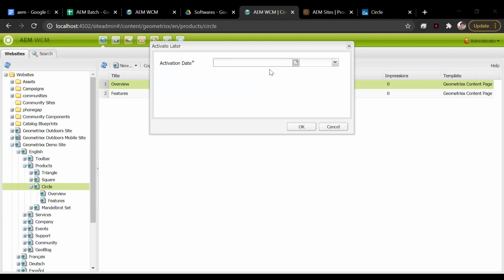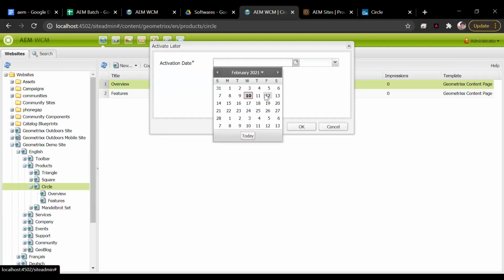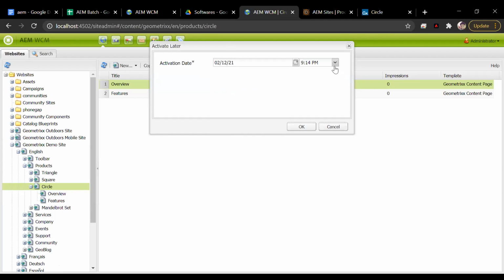So you can choose the date here, and you can choose the time. At that particular date and that particular time, it will get automatically activated.